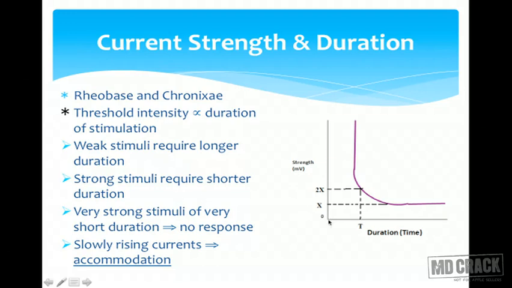Let's say the value of the rheobase is x millivolt. Now I will take 2x millivolt, that means double the strength. Naturally, it is a stronger stimulus, so it will be able to generate the action potential in a shorter time. Now what I note down is the time in which double the strength of rheobase has generated the action potential. So this time value is known as chronaxie. Chronaxie will differ from nerve to nerve, and it will determine the excitability of the nerve.